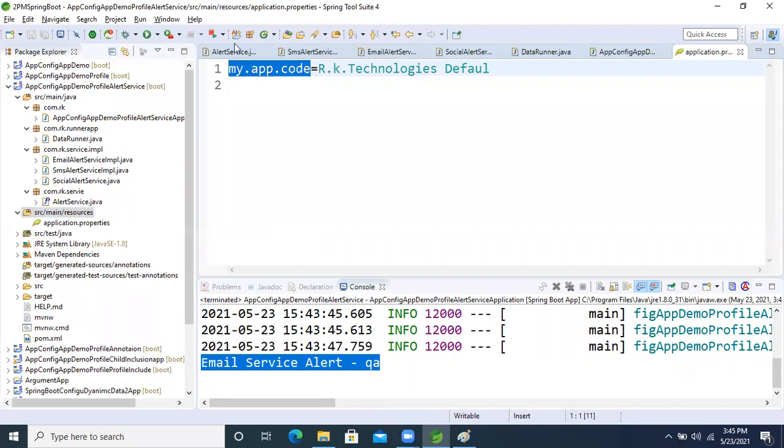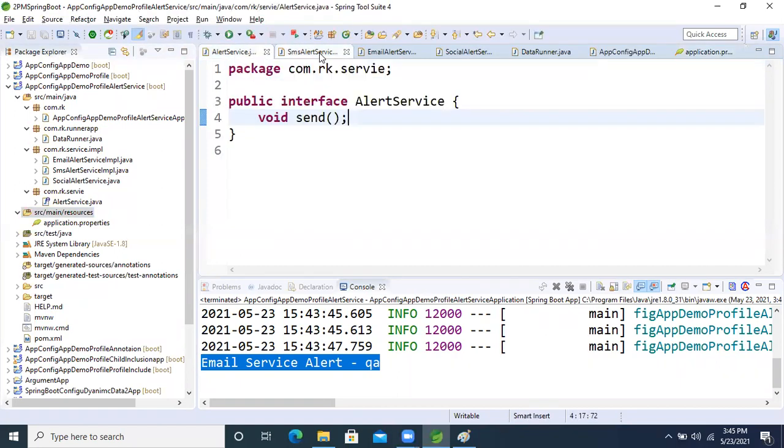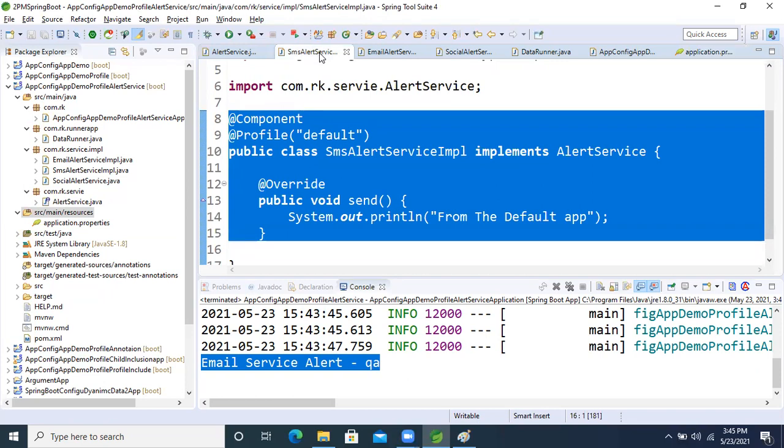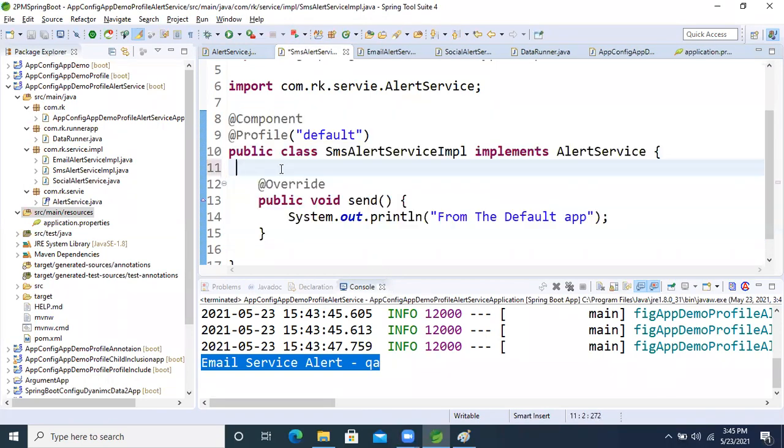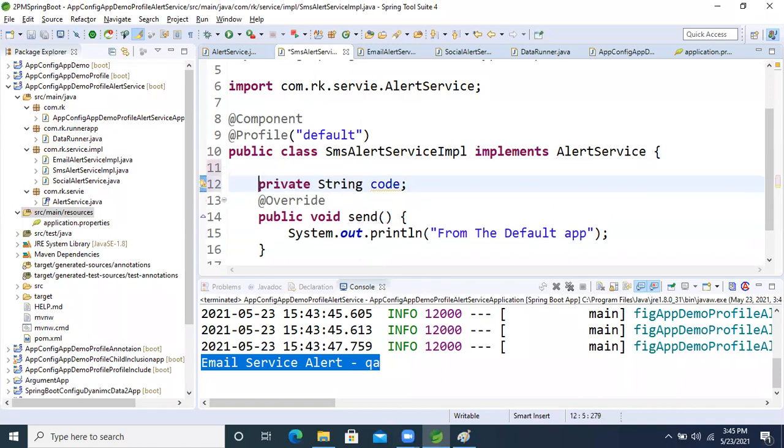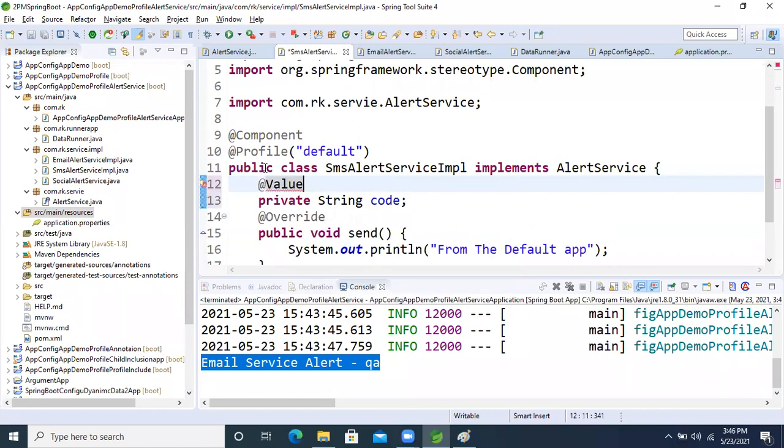Coming inside SMS alert, I'm creating one attribute, private String code. I'm injecting this code with the @Value annotation, inside which I put a dollar symbol, then curly brackets.